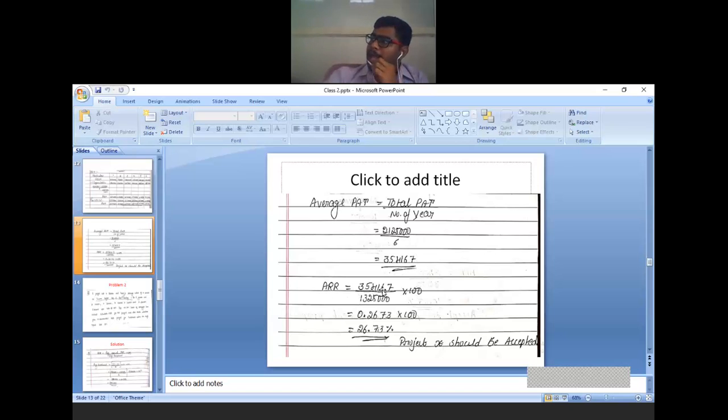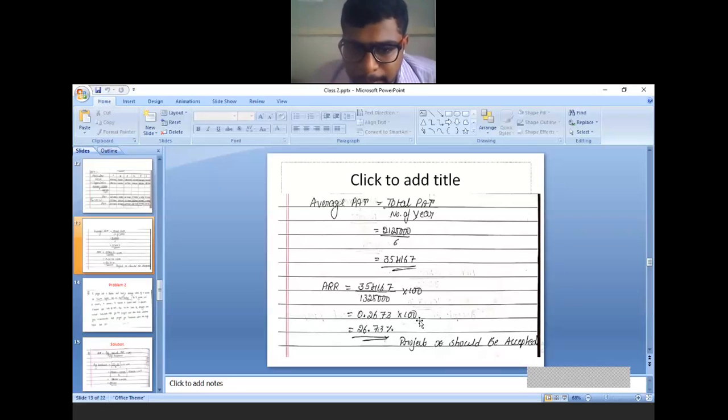Now apply the formula. ARR is equal to average annual PAT, which we got, divided by average investment 13,25,000, multiplied by 100. So the answer is 26.73%. Now compare both answers. Compare the project X ARR with the project Y ARR. Whichever is higher, that project should be accepted, because under payback period a shorter value is always a benefit from the company's point of view. In the case of ARR, the higher the value, the more benefit for the company or for the investment proposal.